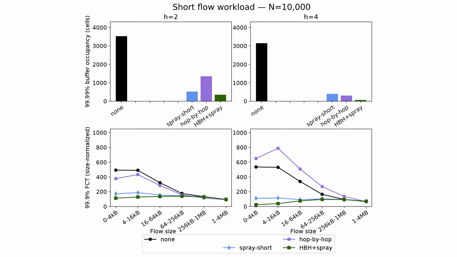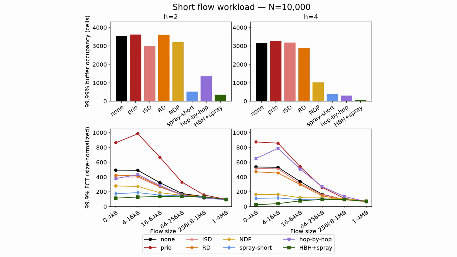Okay, so here is the first workload that we're going to look at, which is a short flow workload that primarily creates path collision congestion. And you can see that spray short is doing really well here. It's reducing the congestion, which we can see in the top graph, and it also has really short flow completion times, as we can see in the bottom graph. But if we combine it with hop by hop, we get even better performance. And we can also see, once I add in the other baselines, that we outperformed all of the baselines for this workload.